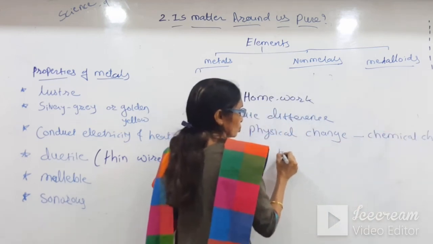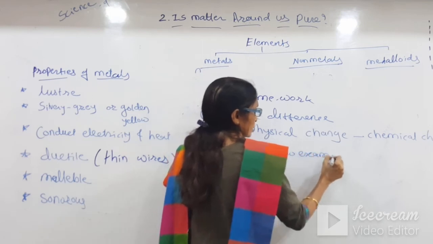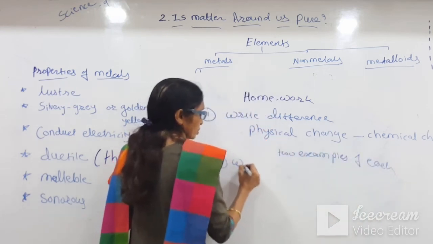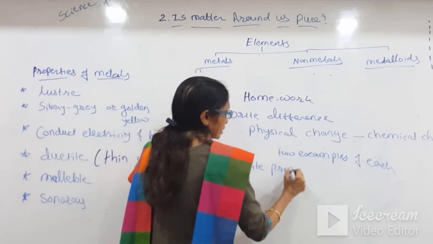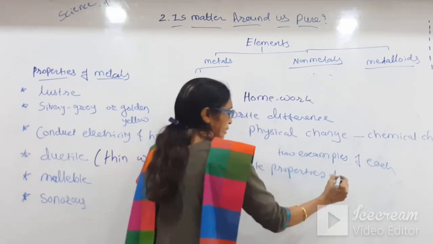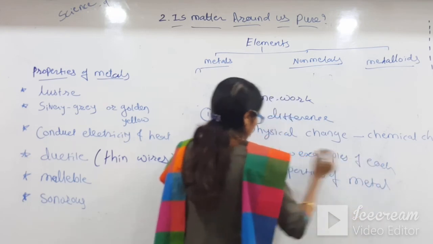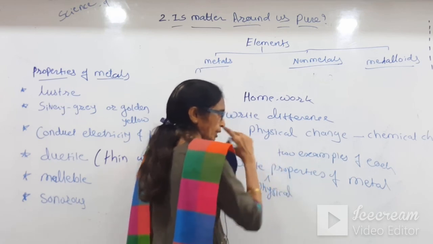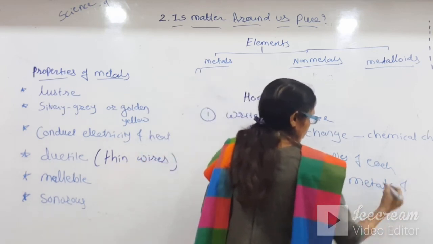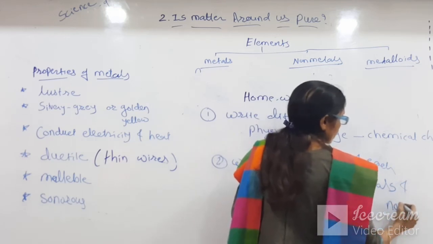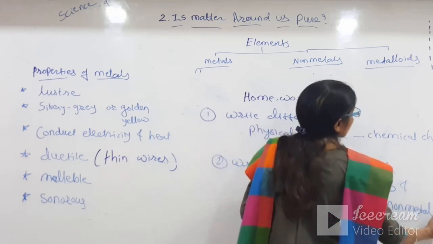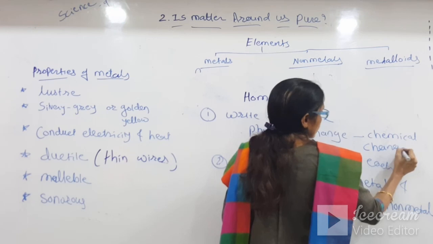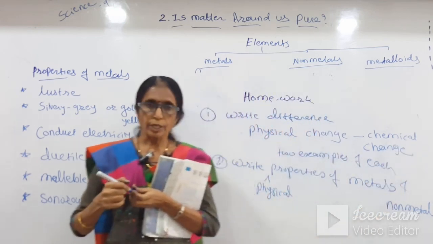Also write 2 examples of each. And number 2, write the properties of metals and non-metals. We can say physical properties. You know what the physical properties are. So this is the homework for today, students.